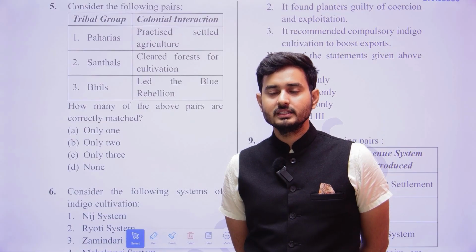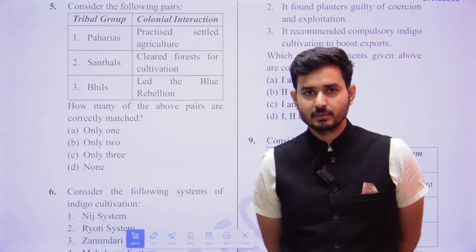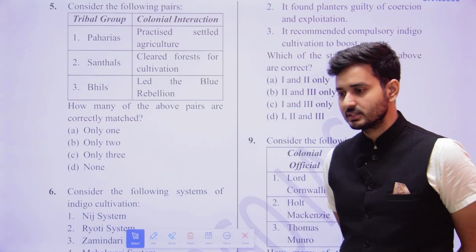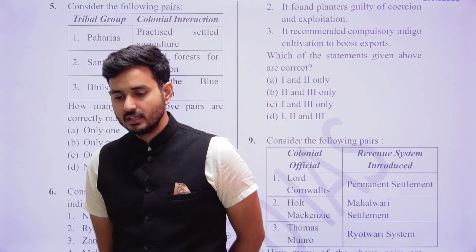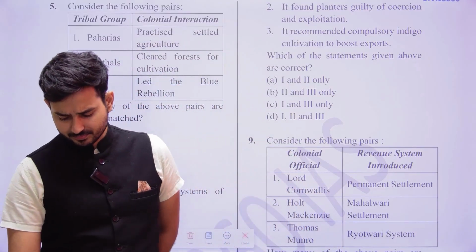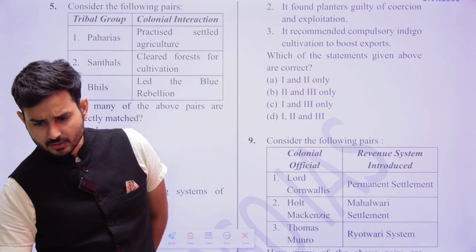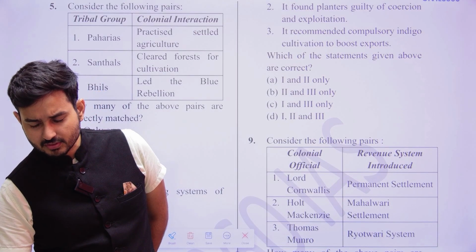Now, the Paharis during the British rule, where there was forest and dense vegetation, did these people who resided as Paharis do settled agriculture at that point of time? What do you think?